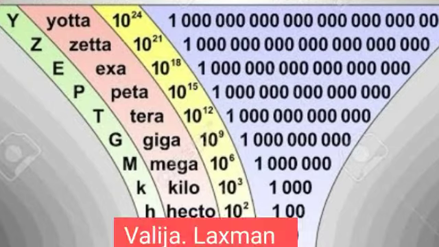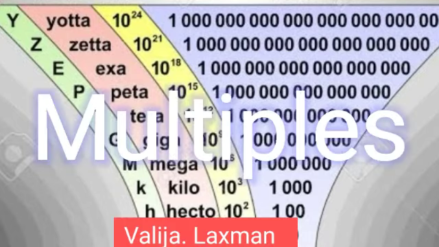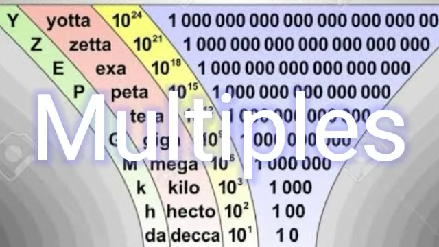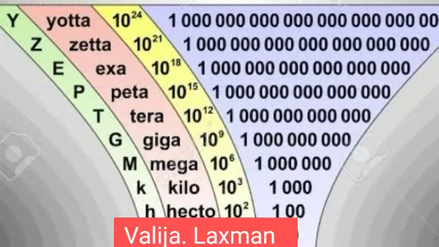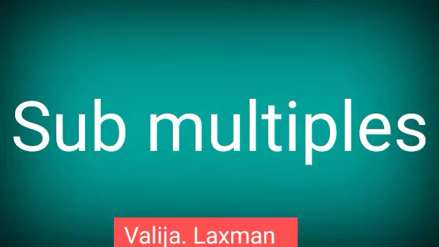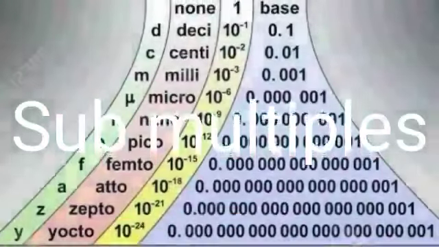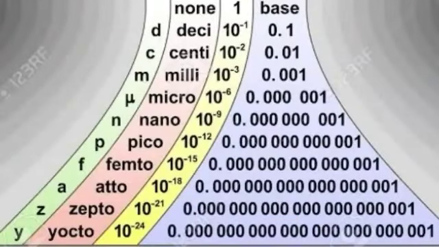So whatever the factor we are using for measuring large distances, that is called multiples. And whatever the factor we are using for measuring small distances, that is called submultiples.